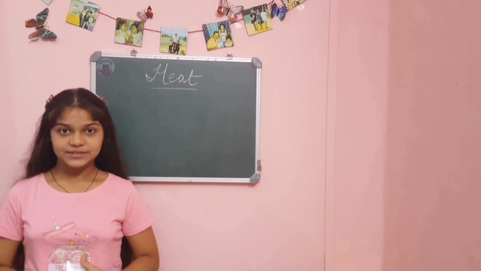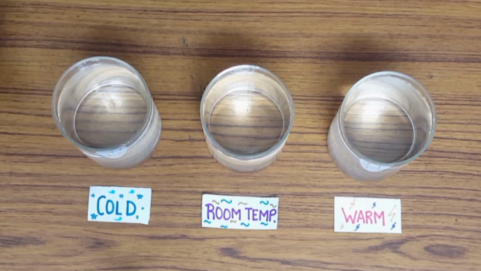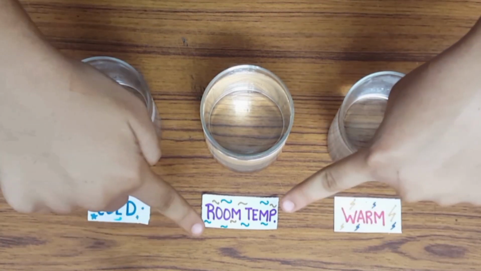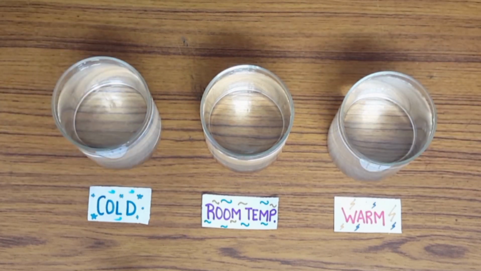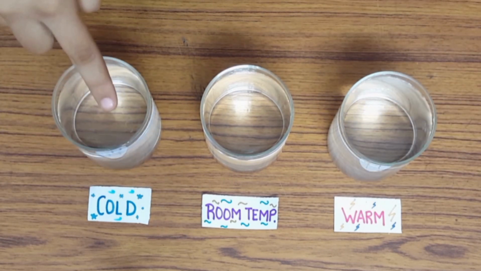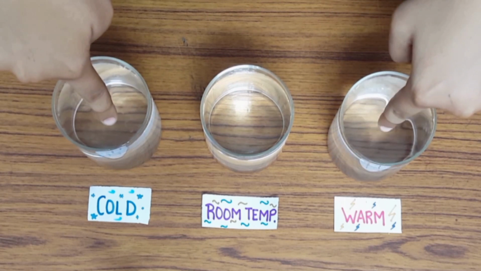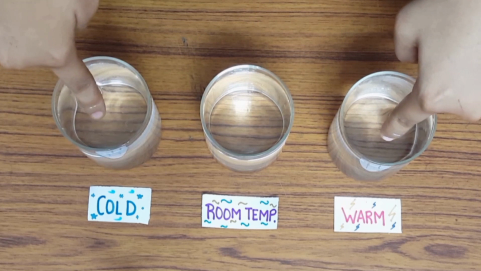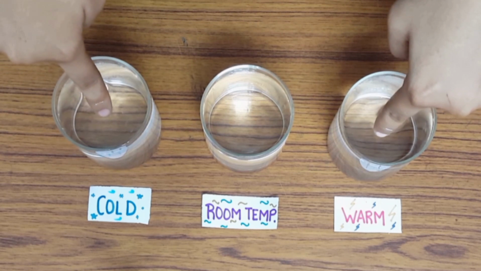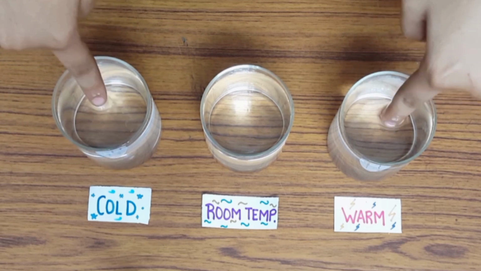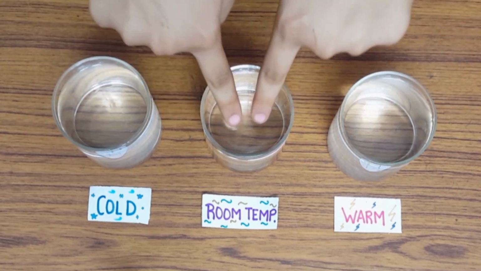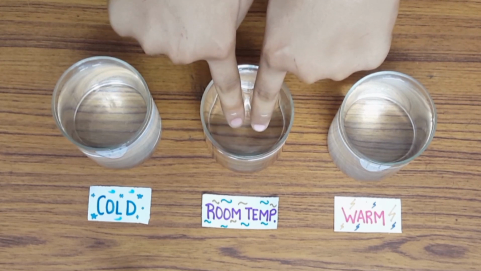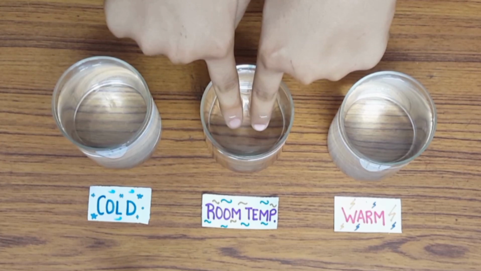Let us know by this activity. Take 3 beakers, first containing cold water, second containing warm water, and third containing room temperature water. Now dip 1 finger each in cold water and warm water together and keep them there for some time. After some time, remove both fingers and together put them in the room temperature water. What do you feel? Pause the video and write in the comment section down below.